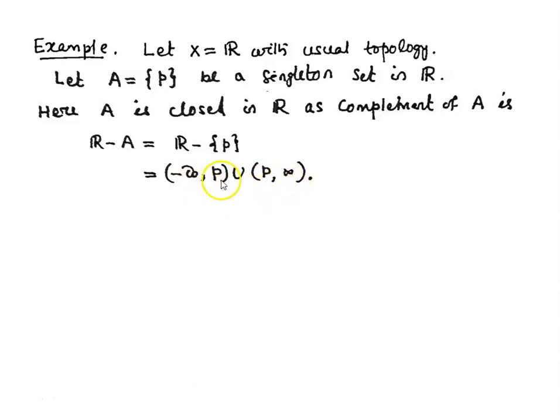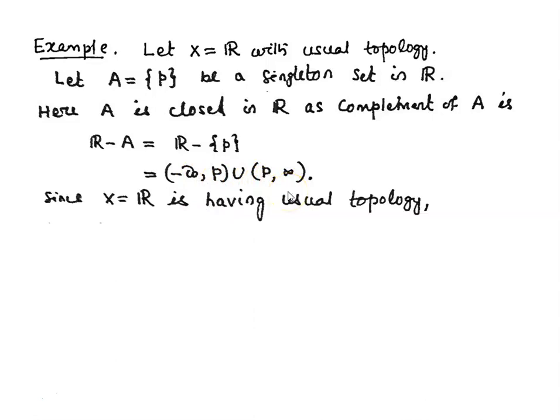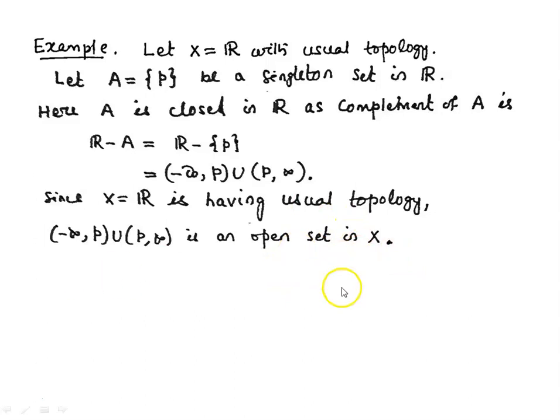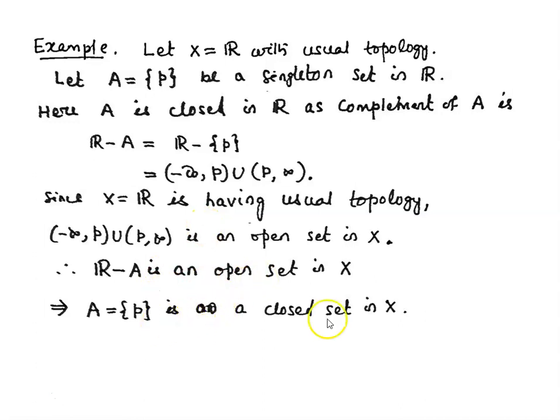So this union of minus infinity to P and P to infinity is open in X, which is R with the usual topology. Since the complement of A is open, A is closed. So here A is equal to {P}. That means A, containing a singleton set P, is a closed set in X. Therefore, every singleton set in R is closed.